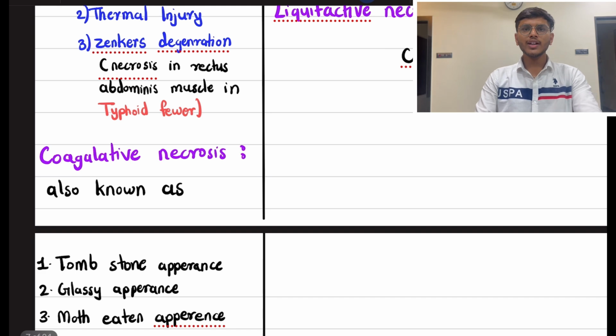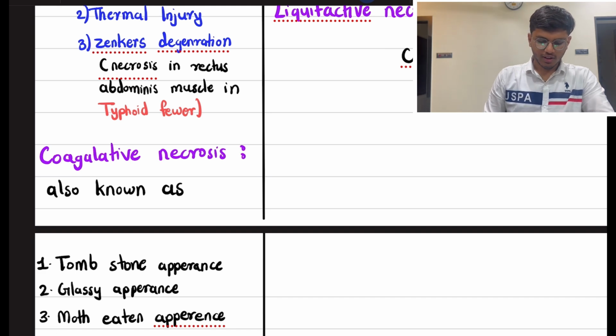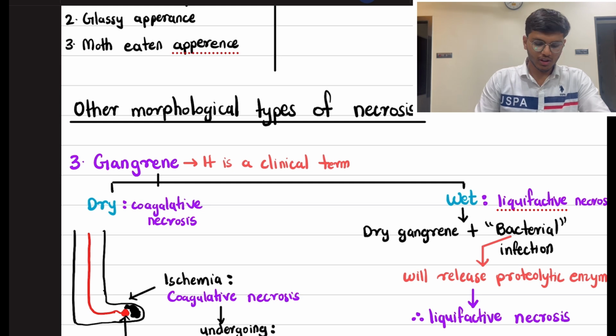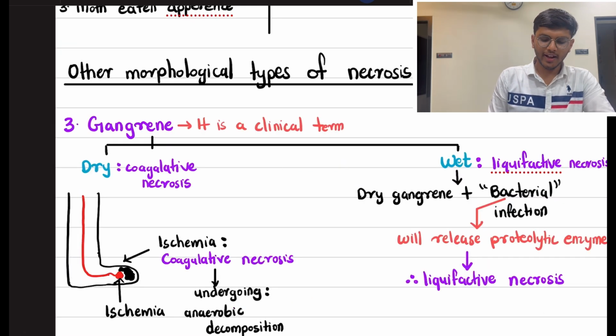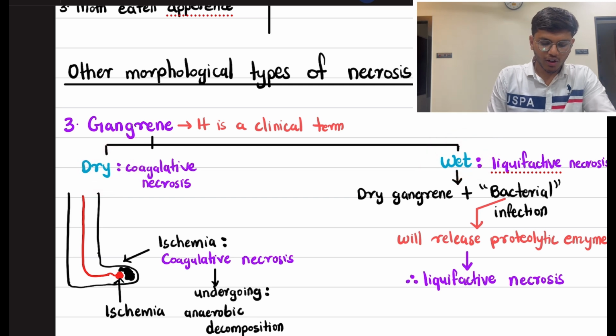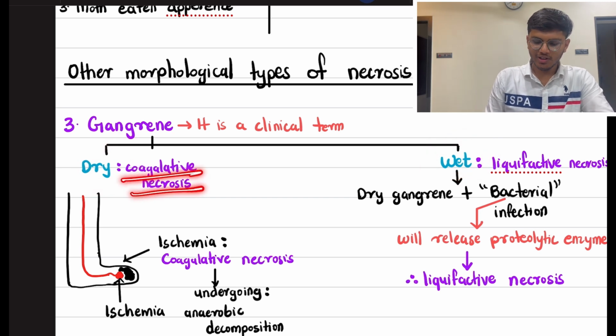There are also other types of necrosis, which are gangrene. What is gangrene? Gangrene is a clinical term. There are two types of gangrene, dry gangrene and wet gangrene. As dry gangrene suggests coagulative necrosis, and wet, as the name suggests, there is liquefactive necrosis.